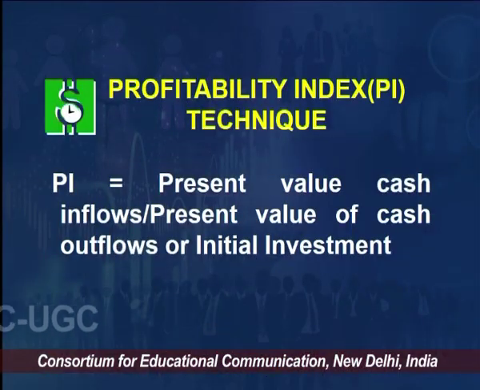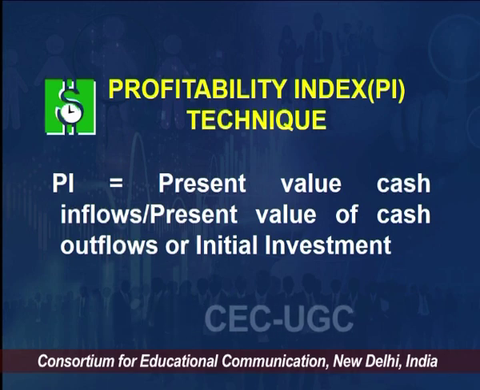So profitability index is, in short, the present value of cash inflows divided by the present value of cash outflow or initial investment, right.